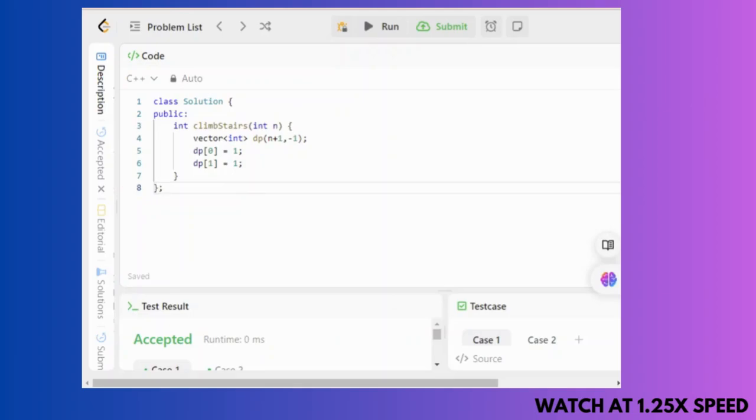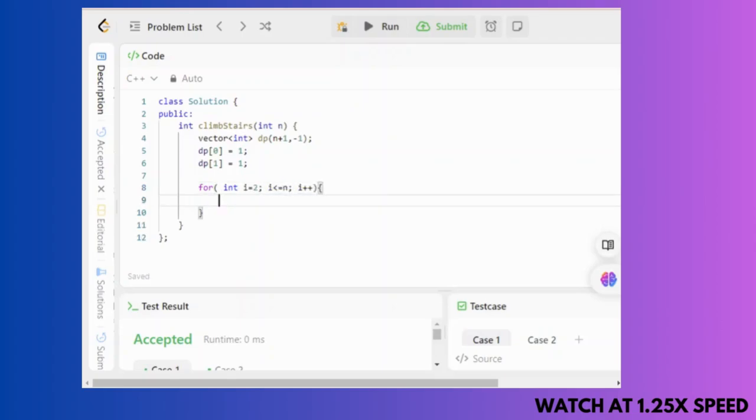These are the two conditions, which we can call the base conditions. After this, there is a for loop: for i equals 2, i less than or equal to n, i plus plus. Here dp[i] equals dp[i minus 1] plus dp[i minus 2]. Now I'm running the loop from i equals 2 till n, so the loop starts from step 2 and goes up to n steps.